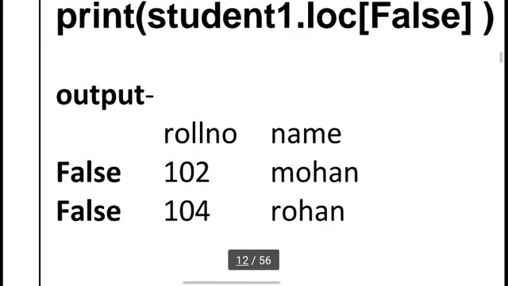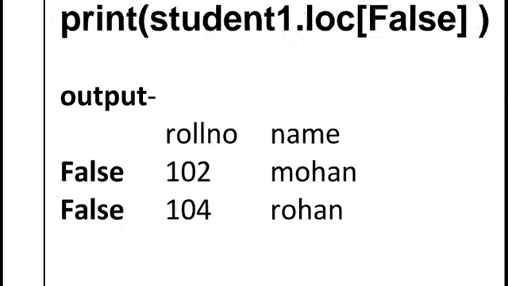So we have several ways to change our index. We already know our default index is always 0, 1, 2, 3. We can change it to A, B, C, D, or to 101, 102, 103 as already discussed, or we can also change it to true or false index basis.